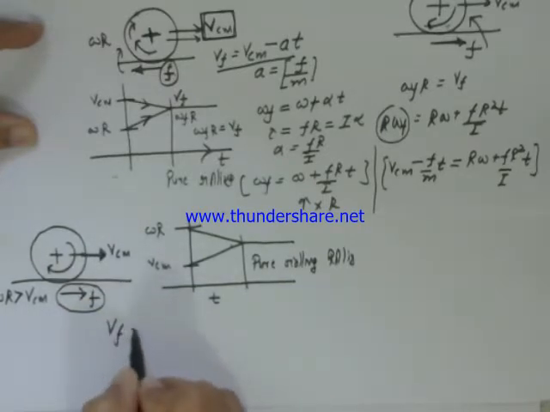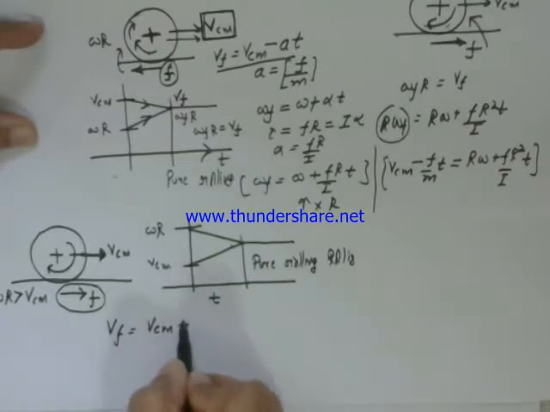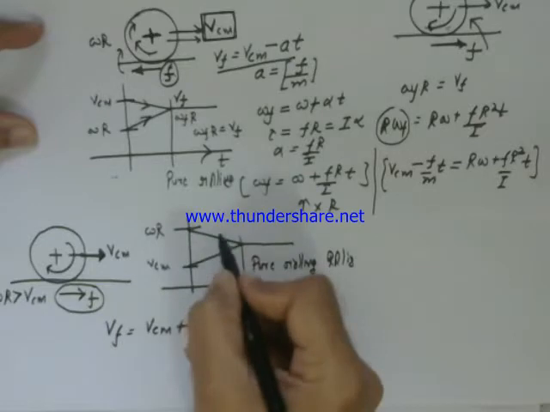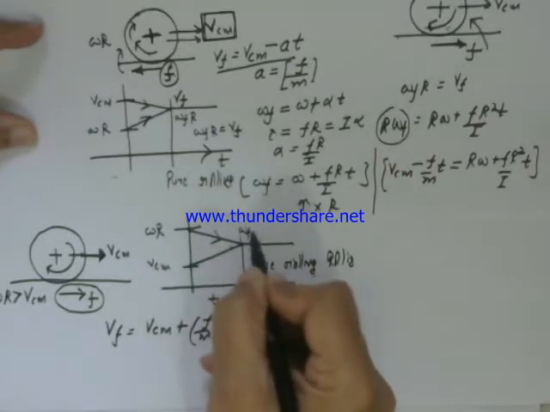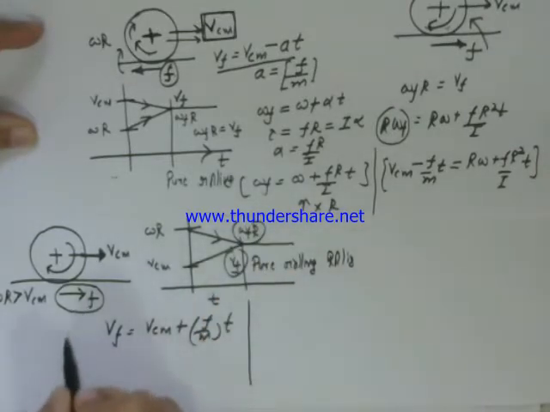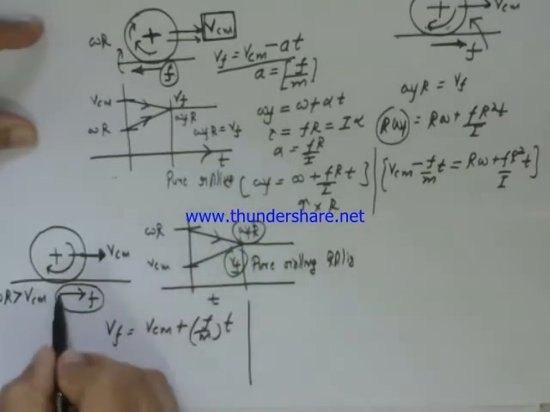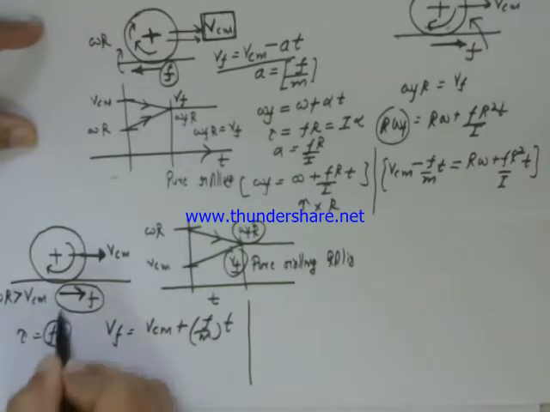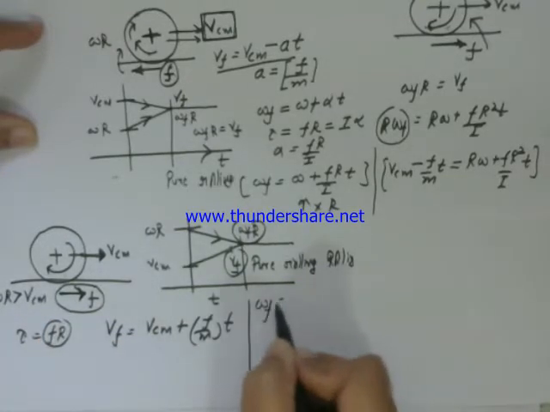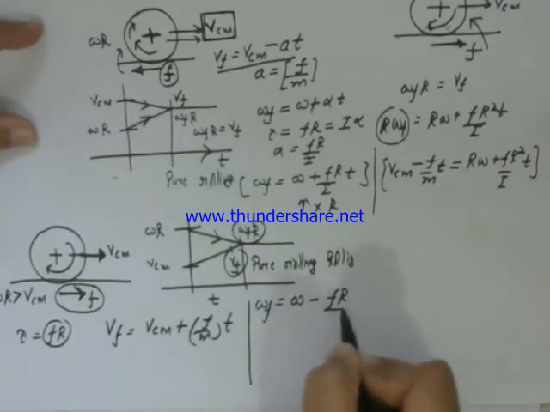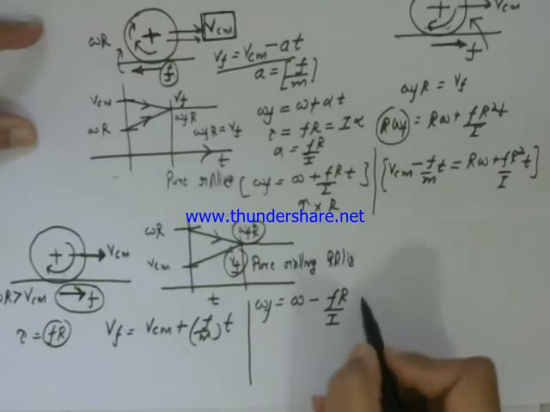The final velocity would be V initial plus acceleration, which is force upon mass, into time t. Similarly, we can write for omega final r, and this is V final. They both are equal at this point of time. Omega final will be less than omega, because the frictional force is giving a torque which is Fr, and which is opposing the omega. So omega final would be omega minus alpha, which is Fr upon I as we have found previously, into time t.